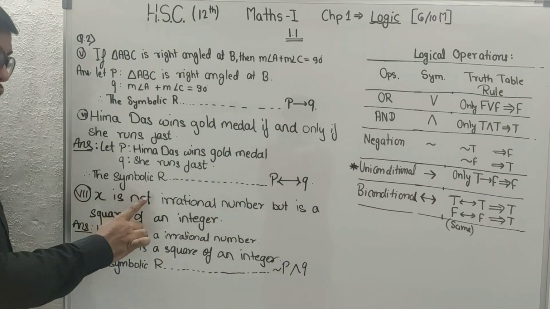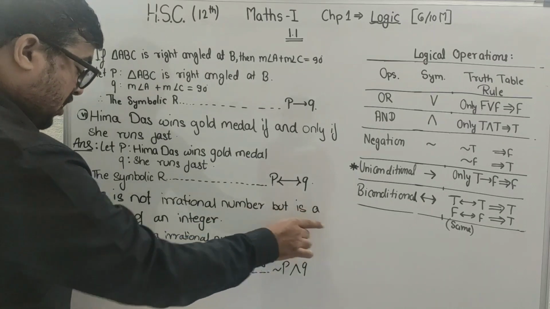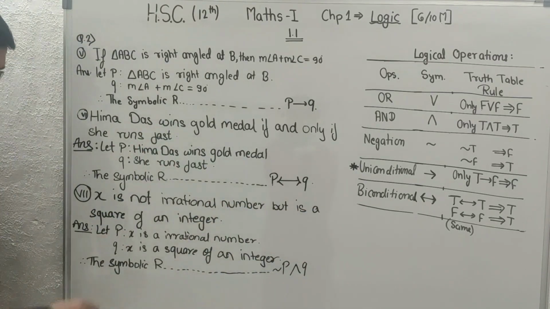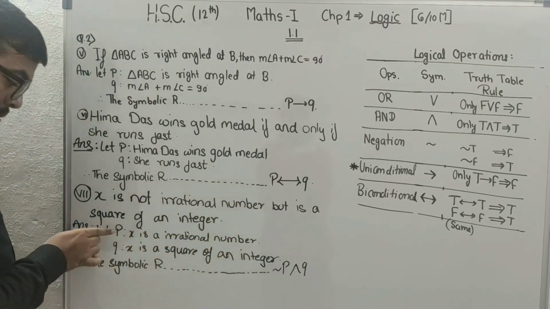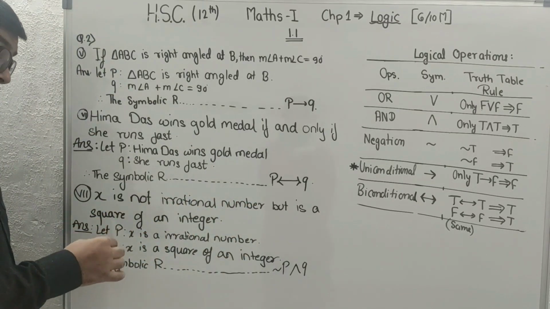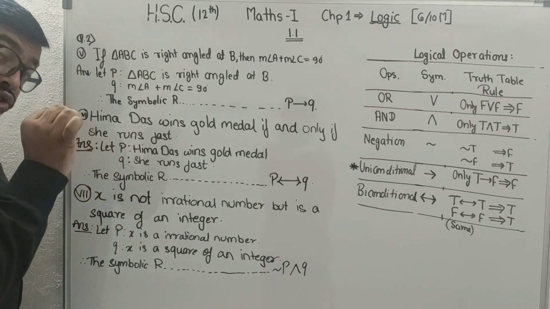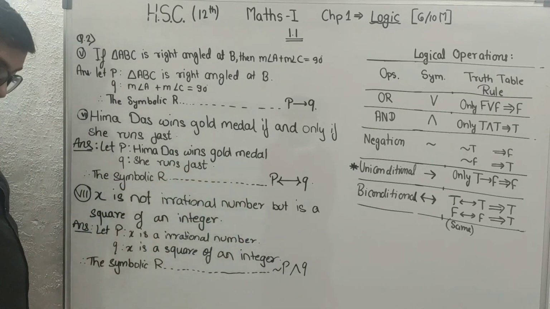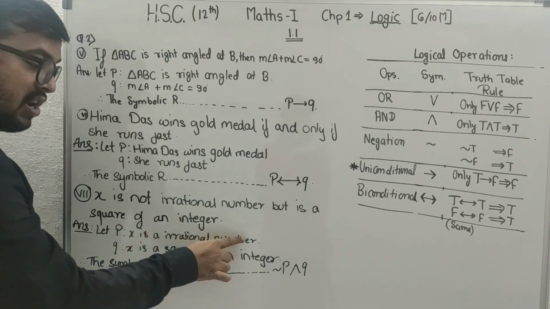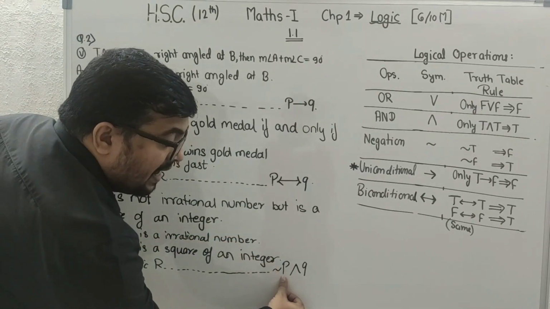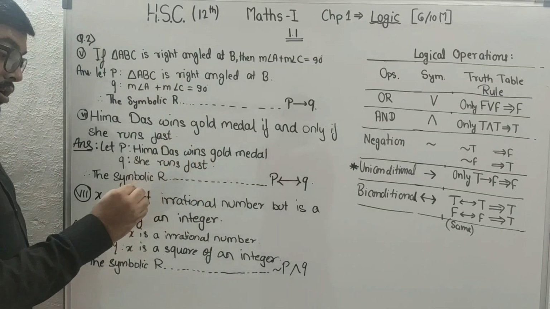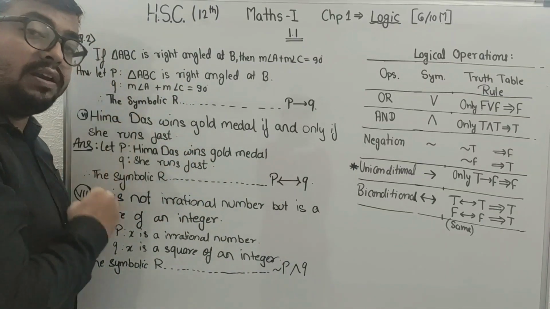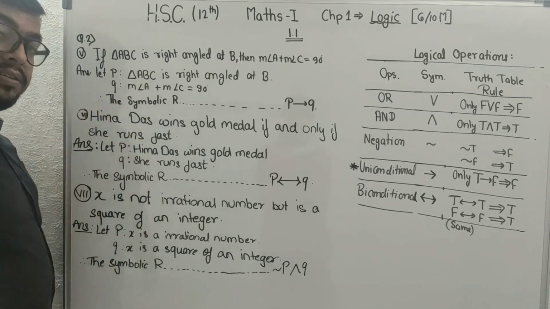Last, X is not a rational number but is a square of an integer. So students, the first statement becomes P, and I am taking P as a positive statement. So I am writing X is an irrational number, and here I will write negation P. Please pay attention. I have to assume P and Q as positive assertive sentences.